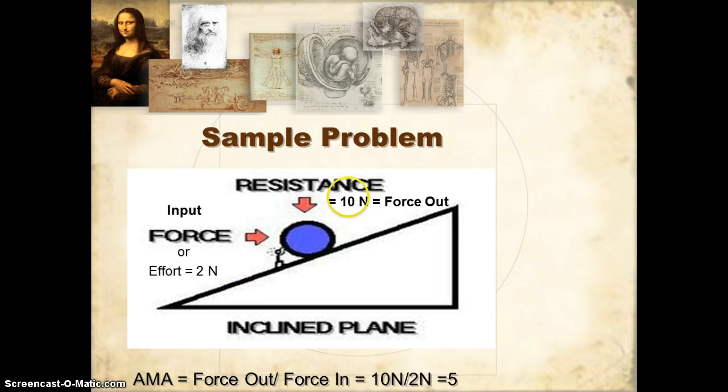What's the cost of using this machine? Well, I have to exert that force this whole distance, this whole diagonal. Now, if I was just strong enough to lift this thing straight up, I wouldn't have to lift it as far, but I'd have to actually exert 10 newtons of force to lift it straight up against gravity. You follow?